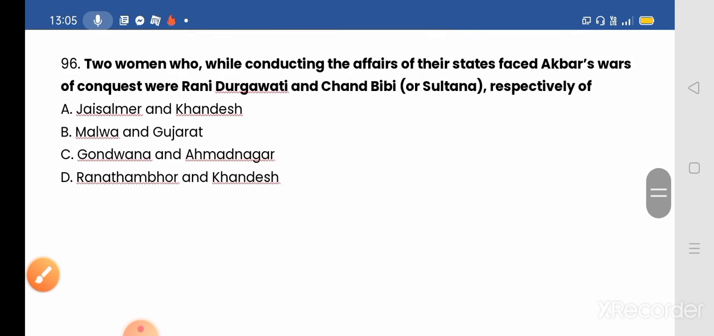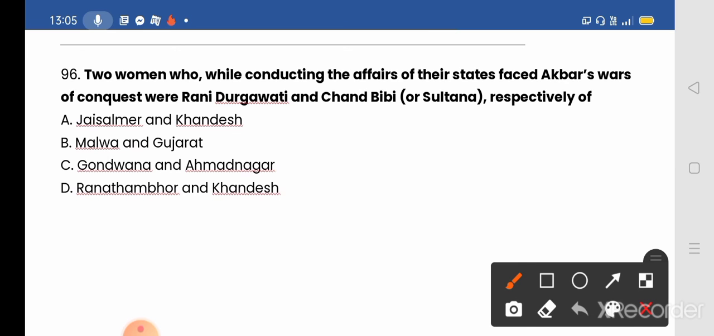Now, question number 96. Two women who, while conducting the affairs of their states, faced Akbar's war of conquest were Rani Durgavati and Chand Bibi, Sultana, respectively of A. Jaisalmer and Khandesh, B. Malwa and Gujarat, C. Gondwana and Ahmednagar, and D. Ranthambore and Khandesh. And the answer will be option C. As we know, Rani Durgavati was from Gondwana and Chand Bibi was from Ahmednagar. Okay, so option C will be the correct answer.